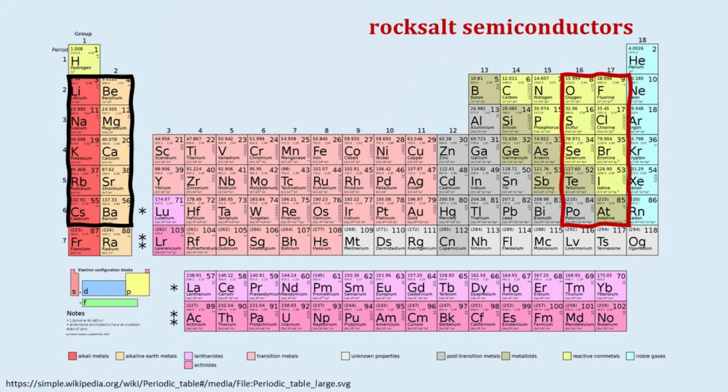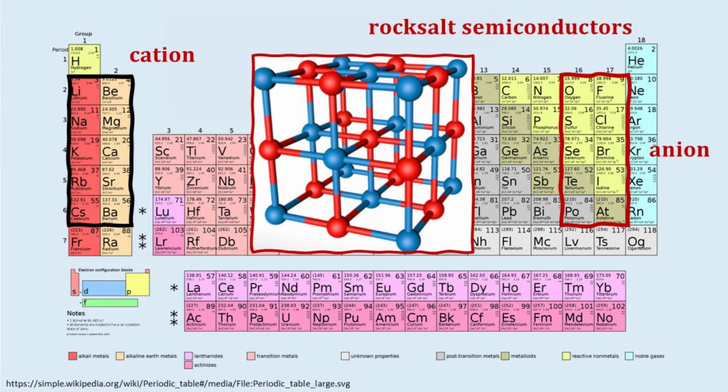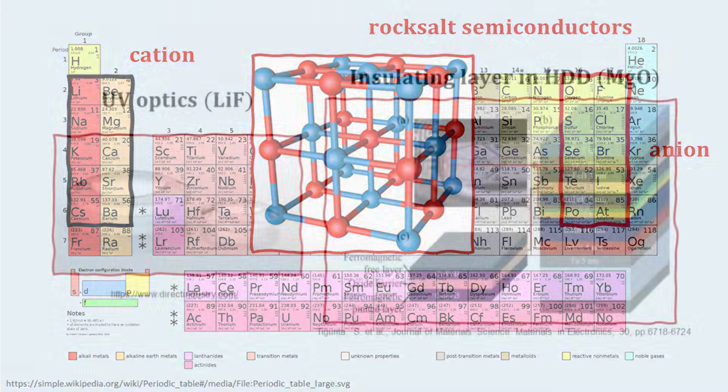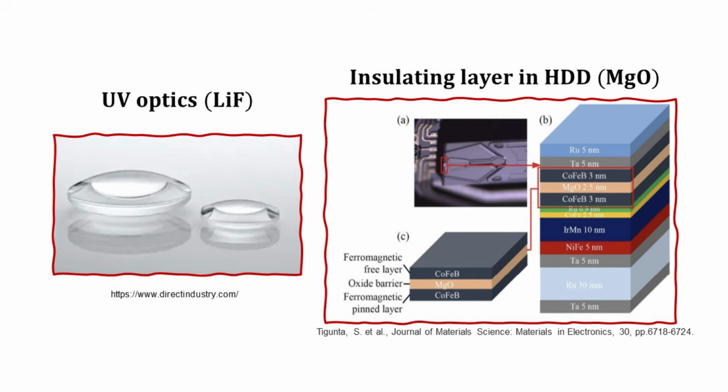Beyond these wurtzite and zinc blende semiconductors, the rock salt semiconductors are also well known for their wide range of electrical, optical, superconducting, and refractory properties. They exhibit a crystal structure like that of common table salt, sodium chloride. In these materials, the atoms are arranged in a cubic crystal lattice, with each cation being surrounded by anions and vice versa. They can be found in a variety of applications.